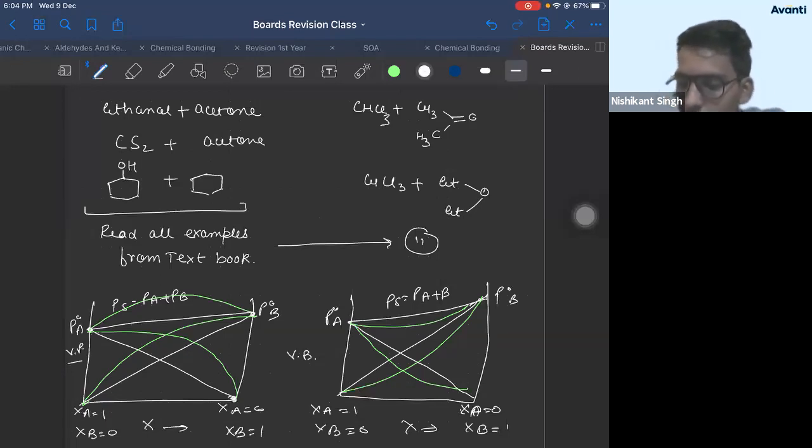Anyone having any doubt in this? We are moving towards colligative properties after this. If there is any doubt in this, please ask.